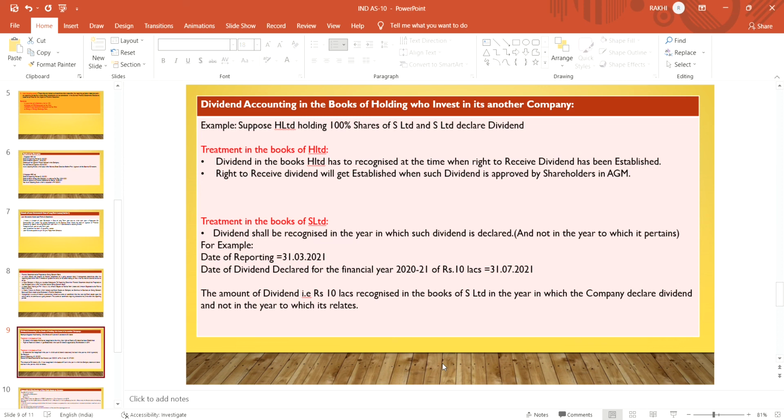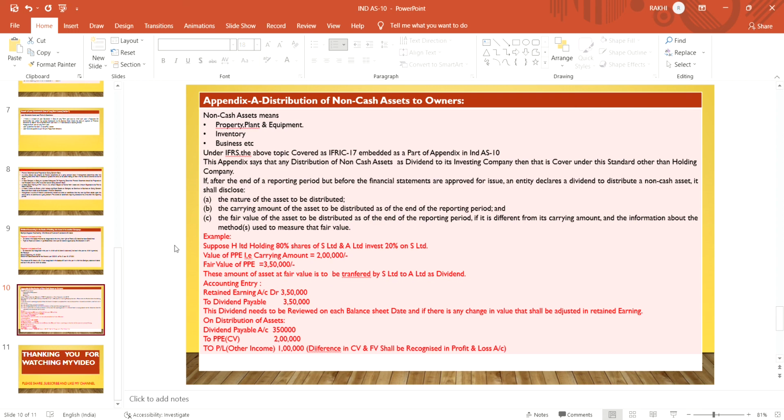The amount of dividend, that is 10 lakhs, is recognized in the books of S Limited in the year in which the company declares the dividend, that is 2021-22, and not in the year 2021 to which it relates. Now this is the appendix, that is distribution of non-cash assets to the owners. Now what are non-cash assets? Non-cash assets are property, plant, equipment, inventories, business which the company distributes to its shareholders or to its owners.